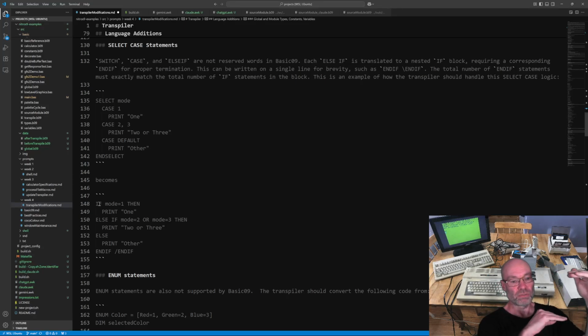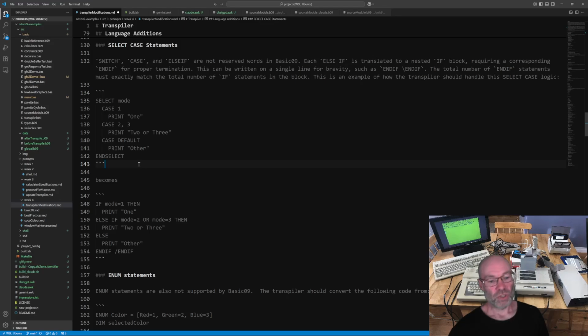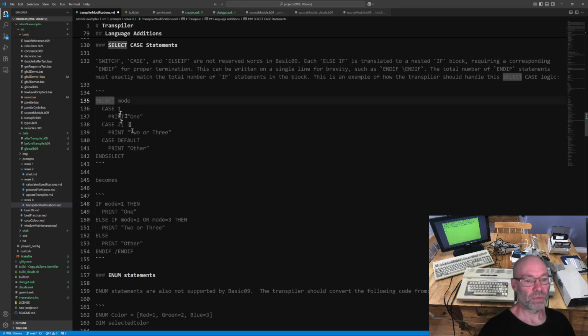You can't do if-else if-else if kind of logic. So even if you write it like this, internal to Basic09, it basically treats this if as a nested if inside of the else block. Which is why you always need to have a terminating end if for every if in this chain. It just makes it really kind of harder to read, and it also doesn't allow for some more sophisticated logic.